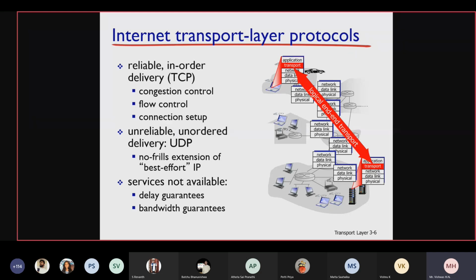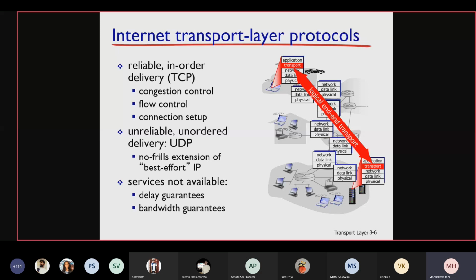Round trip time is what? You send a packet to the destination, the destination will send an acknowledgement, and if that reaches you, it is a round trip. One way you are going and you are coming back. Is that clear? There will be a specific round trip time. The timer will be running until the round trip time, and if the acknowledgement is not received by the sender within that time, the sender will understand that the receiver has not received the packet and the packet has been dropped in the network. So what will the sender do? The sender will retransmit that packet.